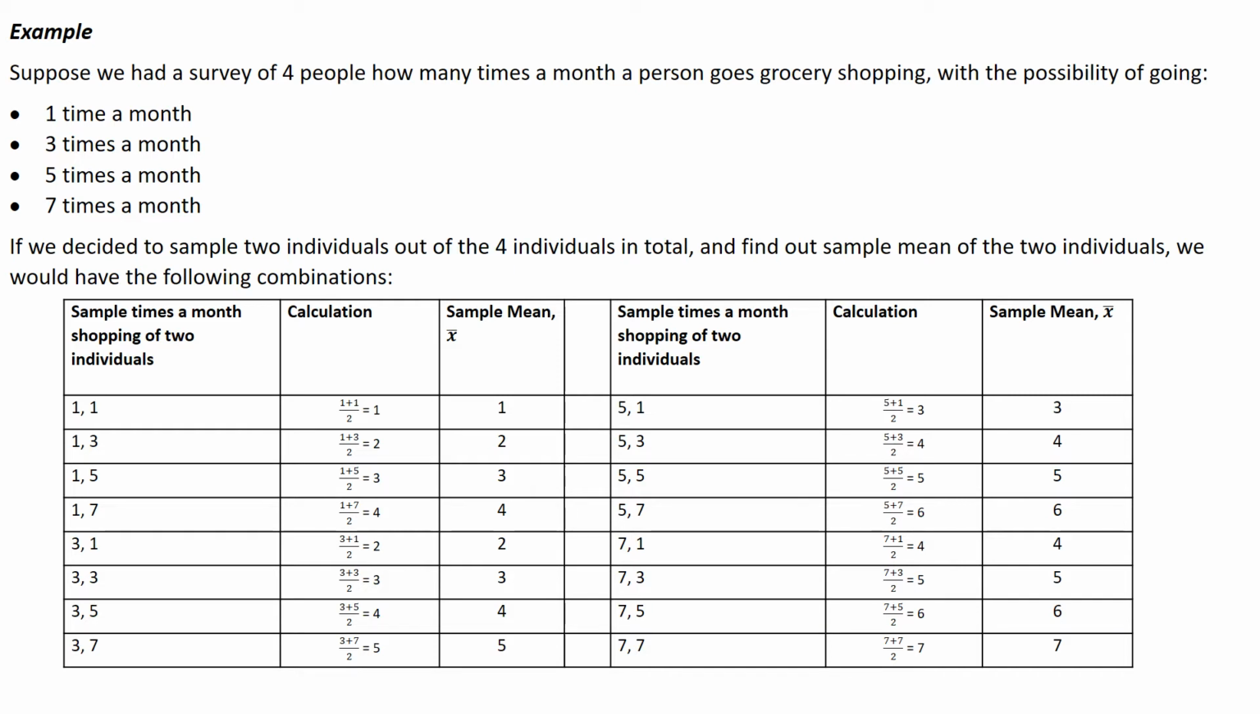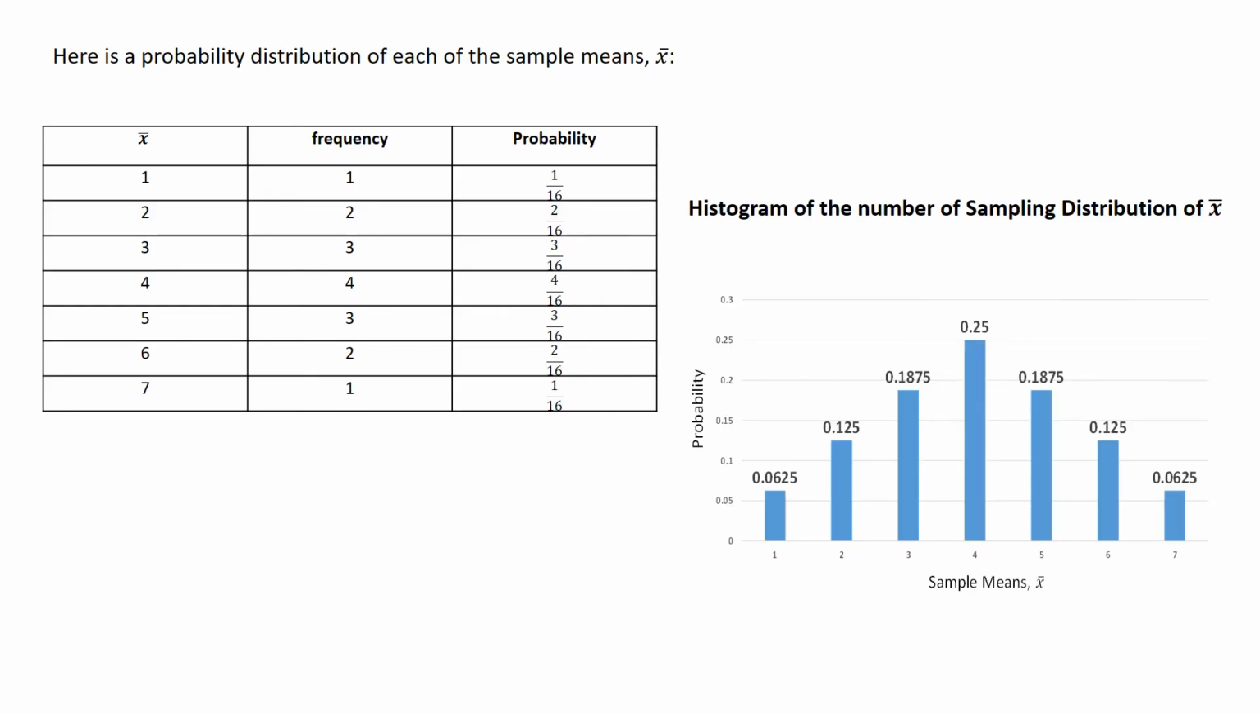Or I can go to the upper right here, where one person shops 5 times a month. The second person shops 1 time a month. And 5 plus 1 is 6, divided by 2. That's the average of 3. So these are all the combinations for just 2 people shopping either 1, 3, 5, or 7 times a month. And like we did before, the frequency of the average of once a month is 1/16. The frequency of the average of twice a month would be 2 out of 16.